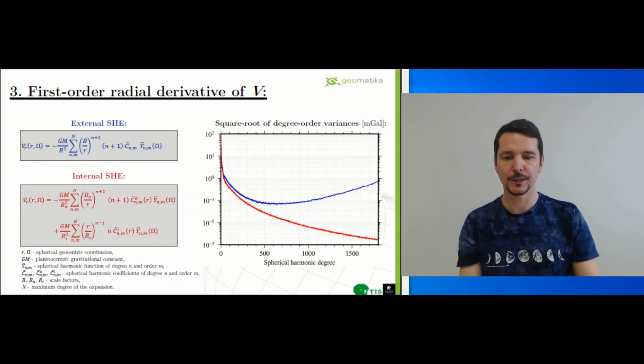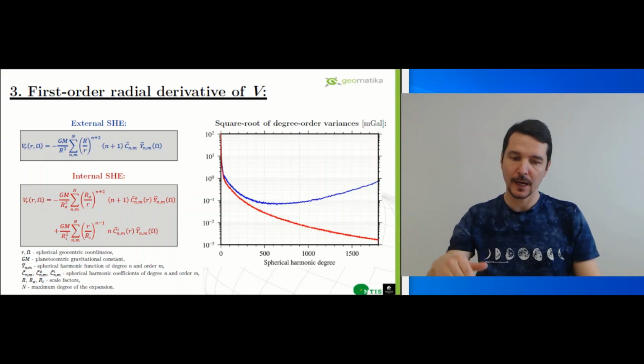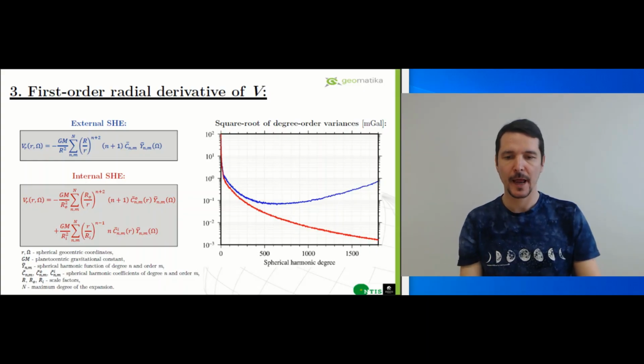The first quantity is the radial derivative of the gravitational potential. It can be represented by the blue external spherical harmonic expansion of spherical harmonics Y_nm. I recall that this series is exact only above the minimum Brillouin sphere and is analytically continued downward in our calculations. Alternatively, we can express the radial potential derivative by the red internal expansion. This one is exact inside the minimum Brillouin sphere and is composed of two terms.